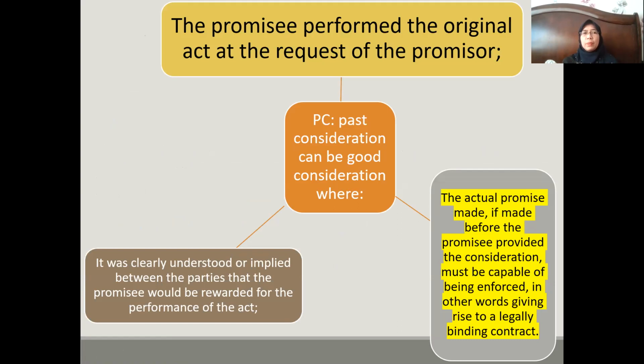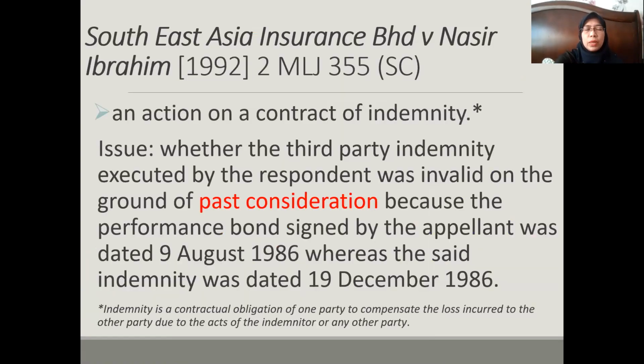The first is that the promisee performed the original act at the request of the promisor. Then it was clearly understood or implied between the parties that the promisee would be rewarded for the performance of the act. And the actual promise made later must be capable of being enforced, in other words, giving rise to a legally binding contract. These are all the requirements made clear in Pao On, and this is the current position regarding past consideration at common law.